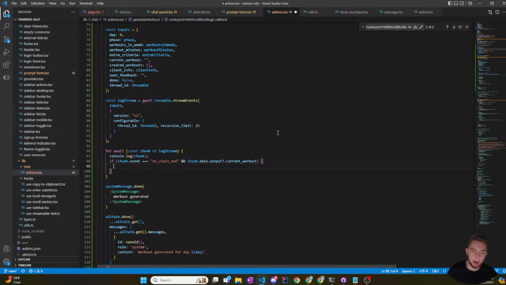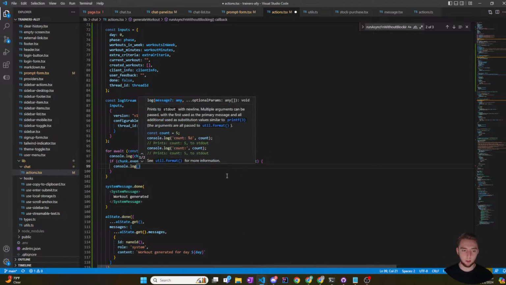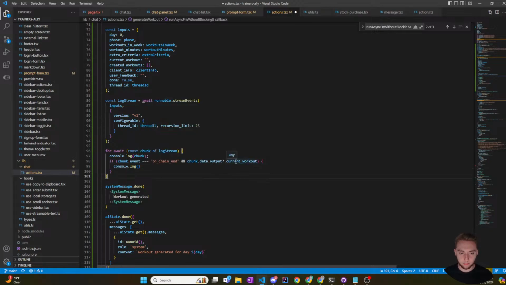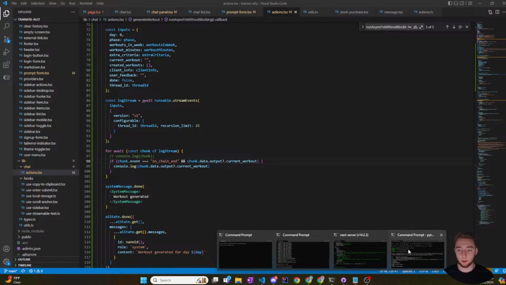Okay, so at this point I will only be in this if statement if I have received an on chain end event where the current workout is defined. And in that case, I would just want to log out the current workout. I'm just going to spit it out. Oh, and I'm not going to print, I'll just comment this for now. I don't need to print out every single event. I just want to print out the workout when it's done. So let me do that.